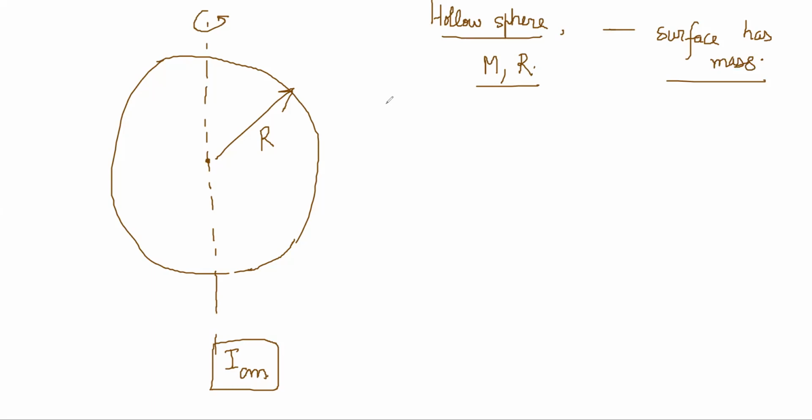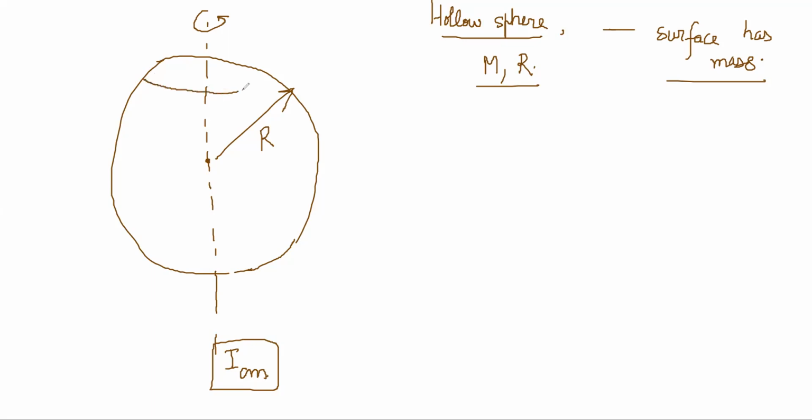So for this case, we have to take some element, obviously, and find the moment of inertia of that element. The element is a mass element. Always mass is what matters, so the element has to be chosen appropriately to the mass.